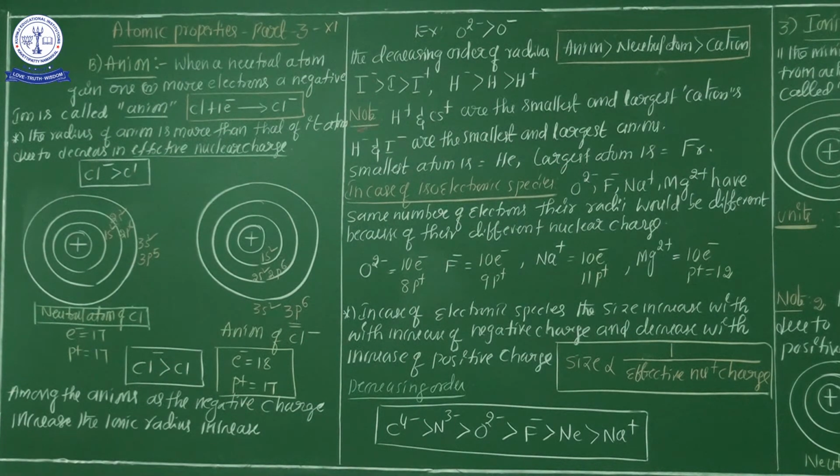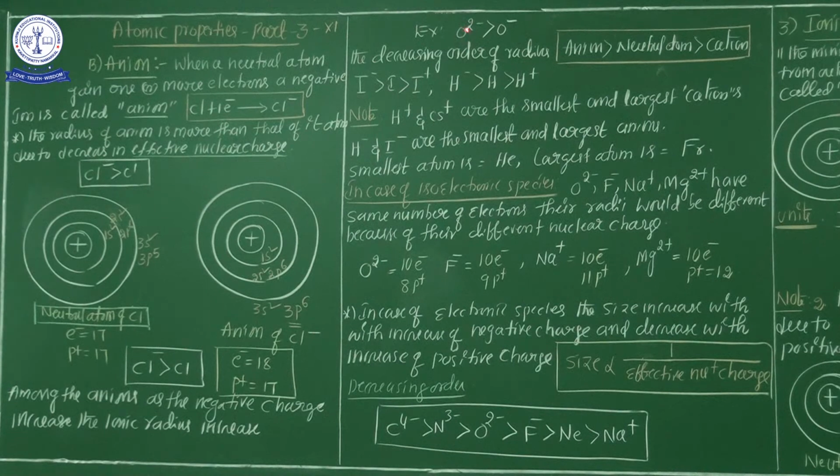Now see, here is an example: O2 minus is greater than O minus. Are you correct? Do you accept this statement? 100% correct. Why? Because it is the same element, oxygen, but the charges are different. Here 1 charge, here 2 charge. 2 charges mean extra electrons are there.